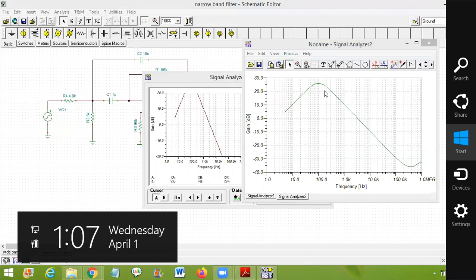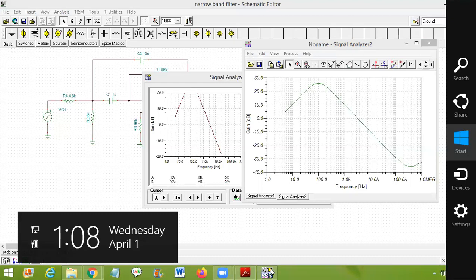The selection band is very small here, only a small band of frequency will be allowed. So this becomes the pass band and this becomes the stop band. Compared to wide band, where this width is more, in narrow band this width is very small, so only a small range of frequency signals will be transferred. So this is about the narrow band pass filter.